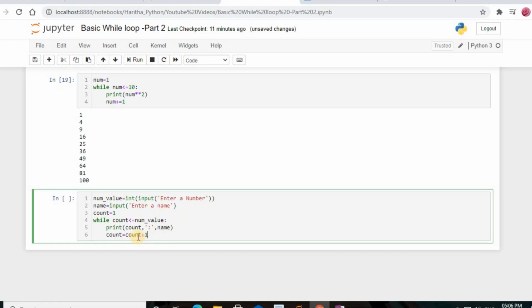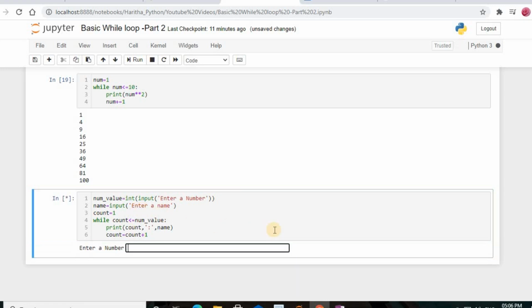So that's what I just gave, and after the print statement completes, I want the count, which time you are doing and what name you are printing, and after that the count value will be incremented by 1. That's what is going to happen, and up to whatever number you gave, it should count. So we'll run the cell and see if there are any errors.